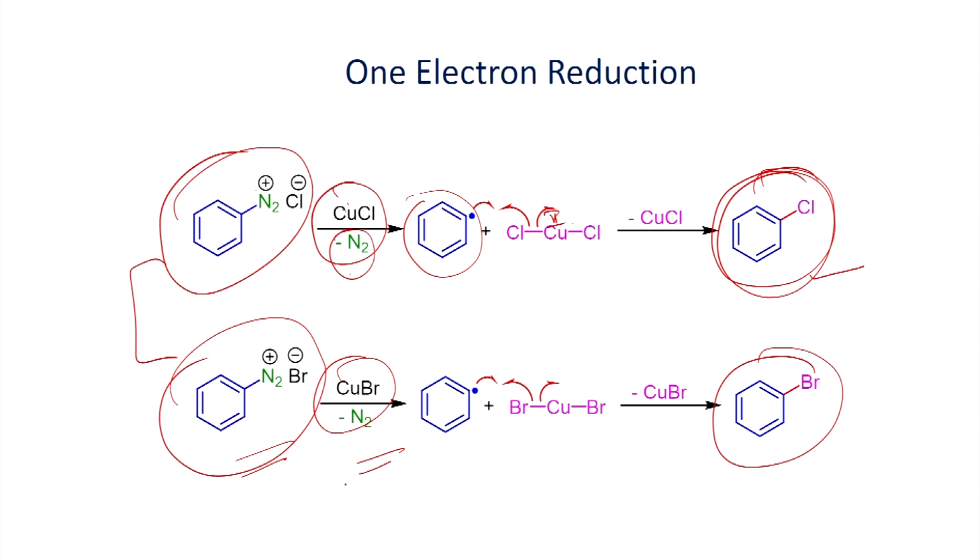So far we have seen three types of reaction. In the first reaction, we take the diazonium salt, and if you have a weak counter anion, you can react it with a strong nucleophile like cyanide ion, because it can undergo addition reaction, and then you will be able to get the diazo compound. We have seen two examples, one for the reaction of cyanide ion, another one with hydroxide ion.